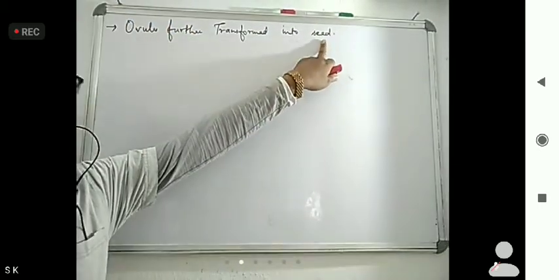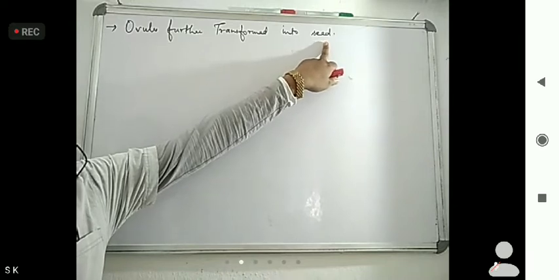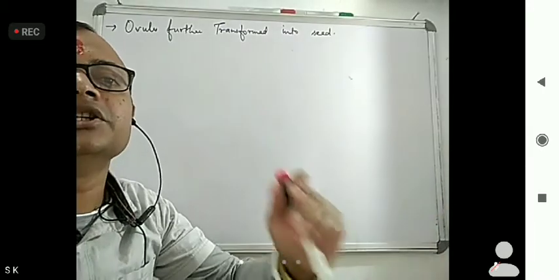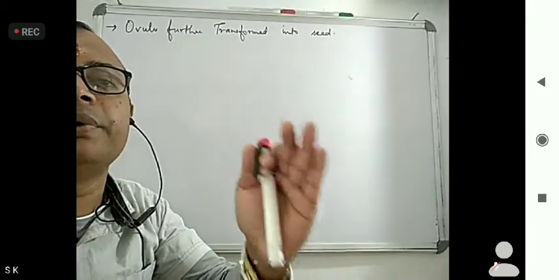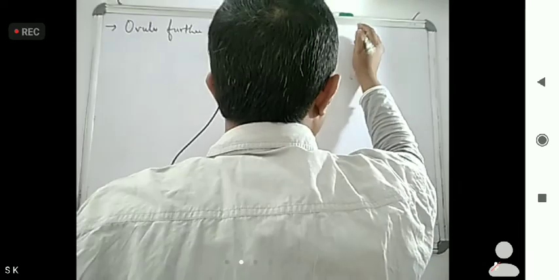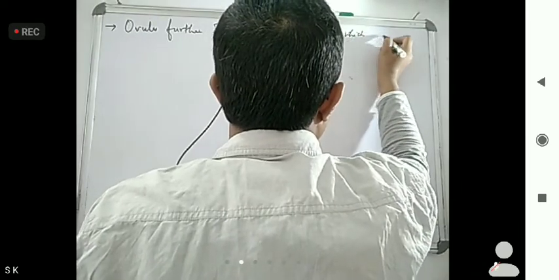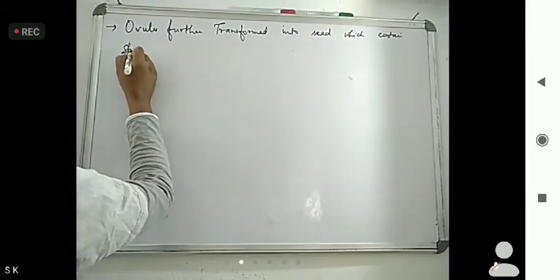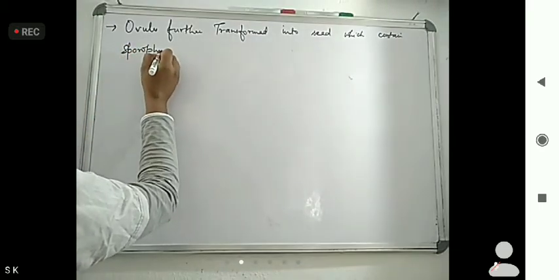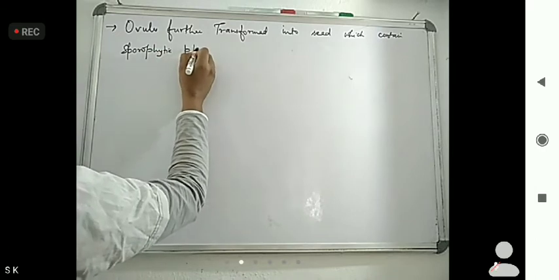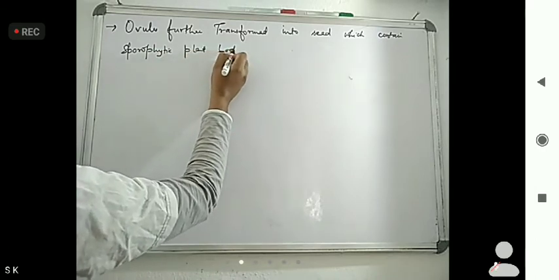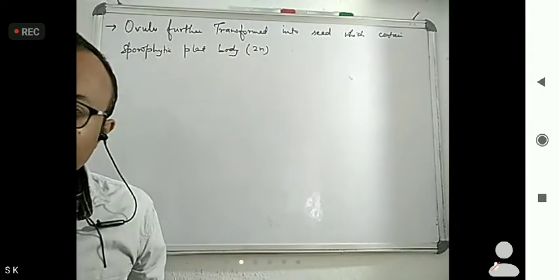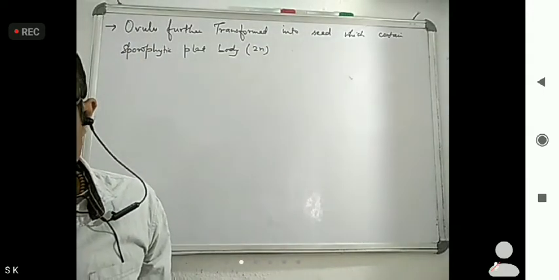Okay, now this ovule which further transformed into seed contains the sporophytic plant body, which is diploid. So the seed is diploid in nature.